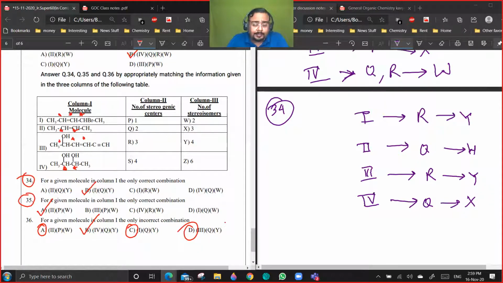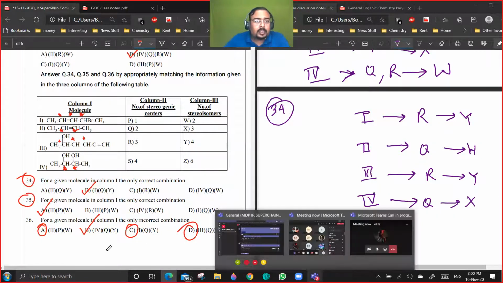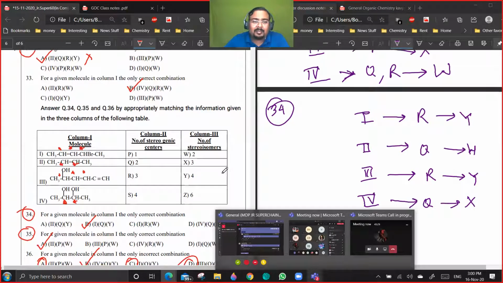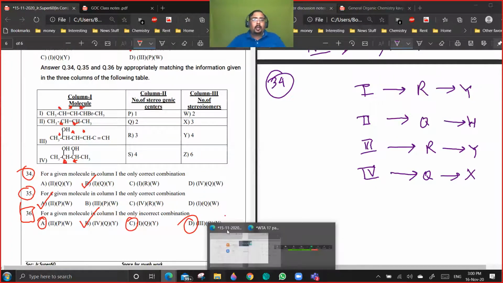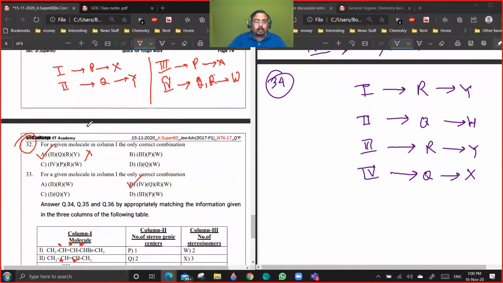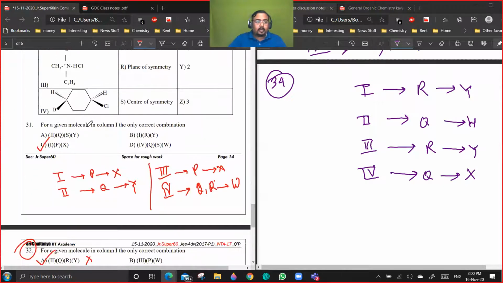So 34 and 35 will go for delete. 36 will go as all are correct. So how many changes are there? 3, 1, 4. Only 4 changes are there, right?